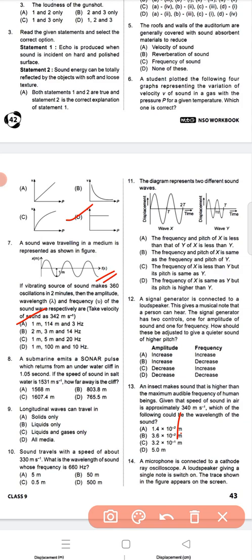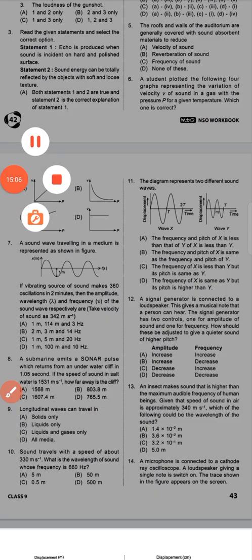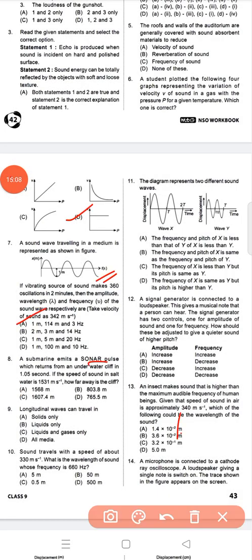A submarine emits a sonar pulse which returns from an underwater cliff in 1.05 second. If the speed of sound in salt water is 1531 meter second inverse, how far away is the cliff? So question number 8, option B is the correct answer, 803.8 meter.